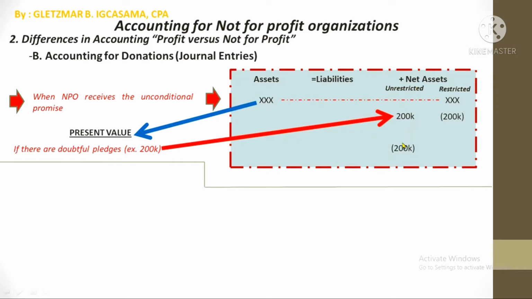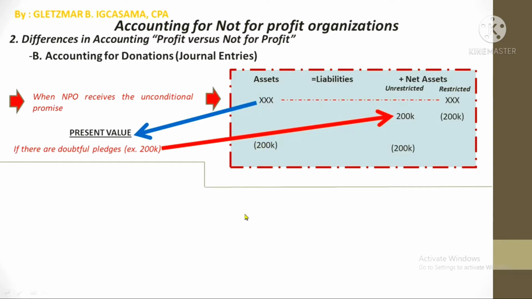So, if this here is deducted, the assets will also be deducted in the form of allowance for doubtful pledges. So again, there are two sets of effects if there are doubtful pledges. First is the transfer from the restricted to the unrestricted net assets, and then the recording of an expense, which is a deduction here and a deduction from the assets also.